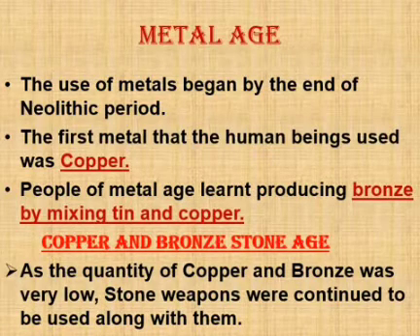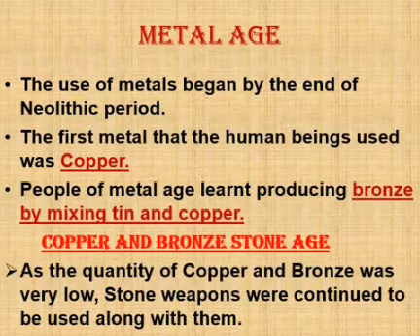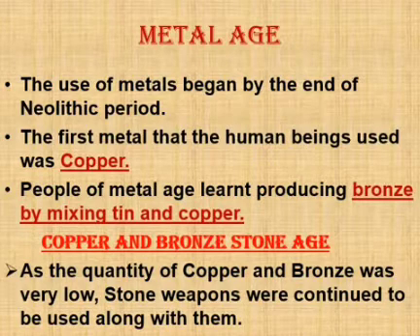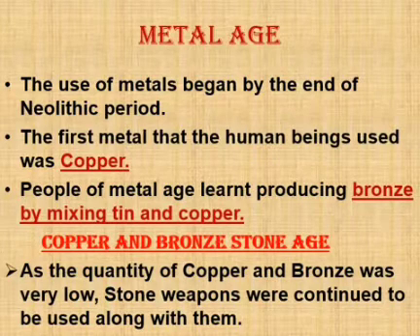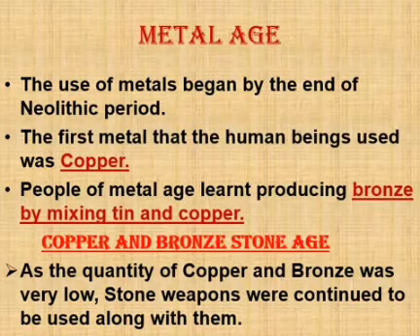People of Metal Age learnt producing bronze by mixing tin and copper. Next is Copper and Bronze Stone Age. As the quantity of copper and bronze was very low, stone weapons were continued to be used along with them.